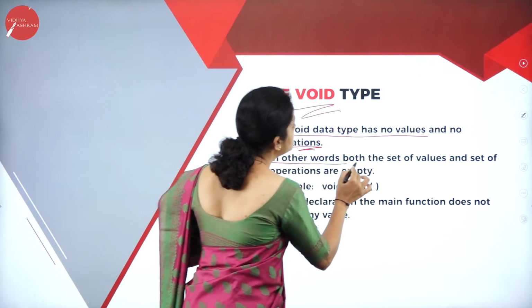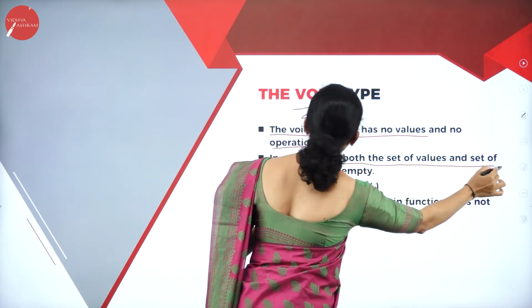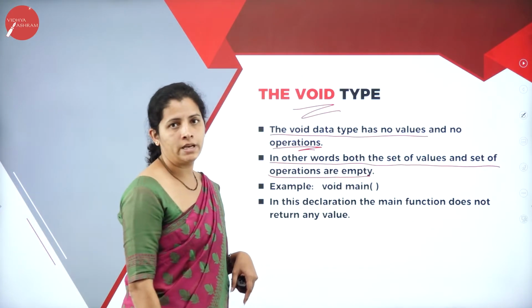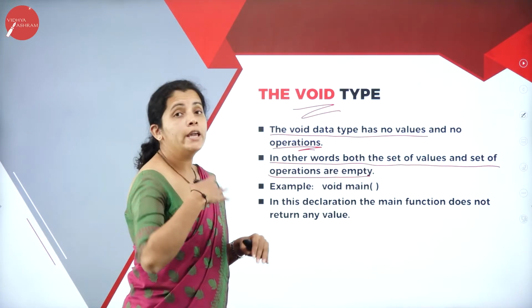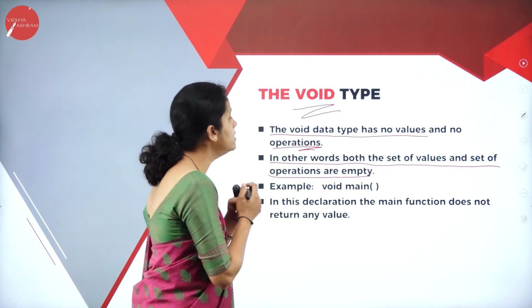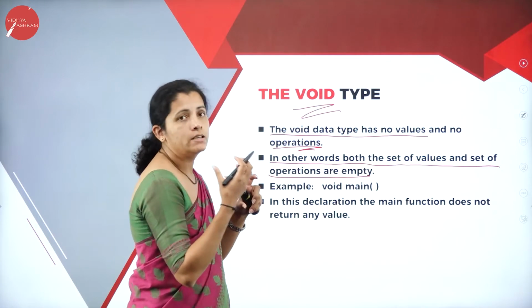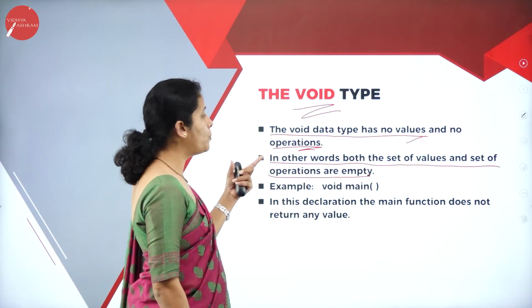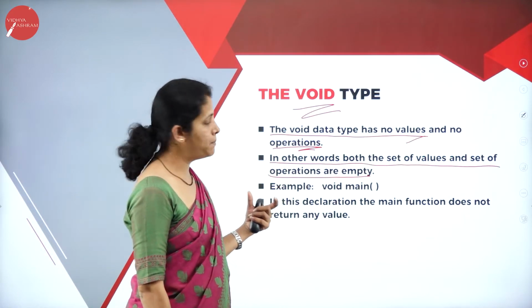In other words, both the set of values and the set of operations are empty.